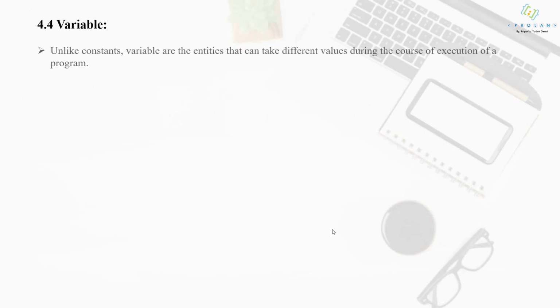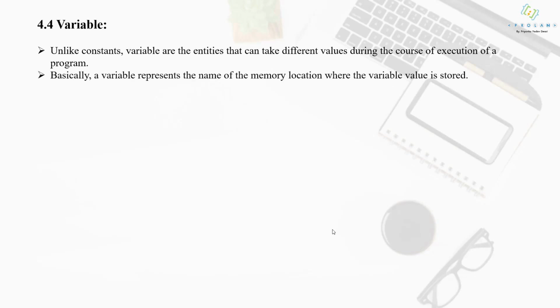Now moving on to the next concept, which is variable. A variable is exactly the opposite of a constant. Variables are the entities whose value can change during the execution of the program. Basically a variable represents the name of the memory location where the variable value is stored.